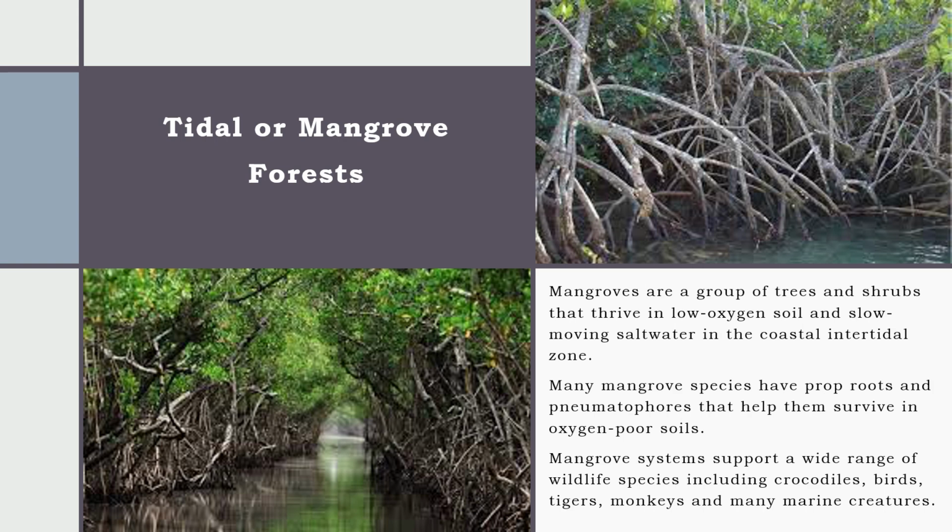Mangroves are a group of trees and shrubs that thrive in low oxygen soil and slow moving saltwater in the coastal intertidal zone. Many mangrove species have prop roots and pneumatophores that help them survive in oxygen poor soil. Mangrove systems support a wide range of wildlife species, including crocodiles, birds, tigers, monkeys, and many marine creatures.